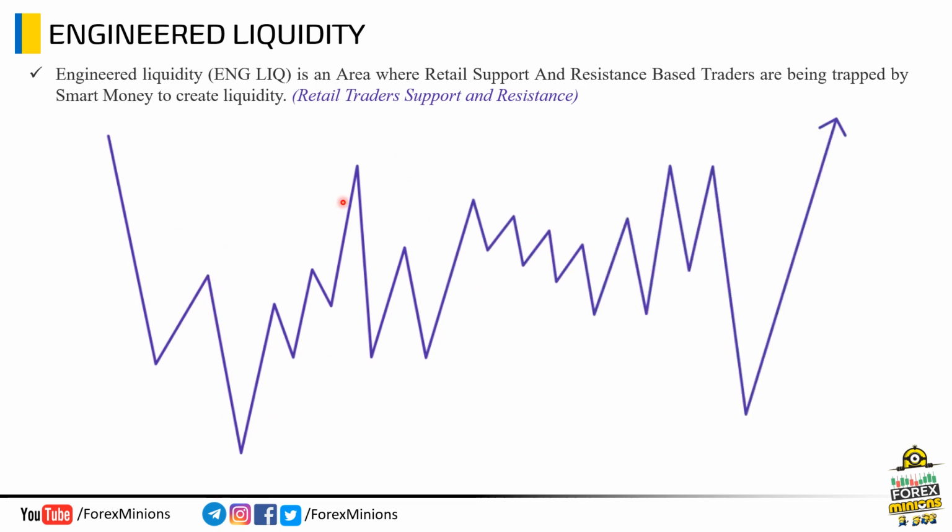Note that the market created so many highs and lows. Here the market made a move to create a high. Price came down and showed some reaction on this level. Now, retail traders will consider it strong support as price tested this level 2 times. They will look to buy here and execute their orders here. This is the point of consideration: such levels are engineered liquidity to trap retail traders.